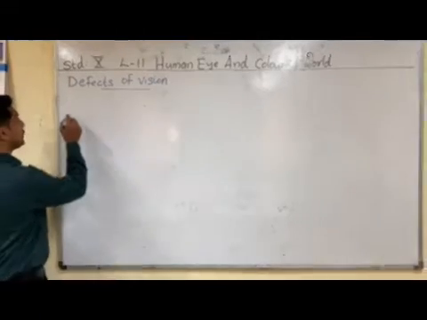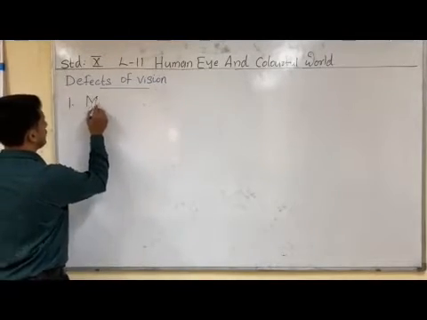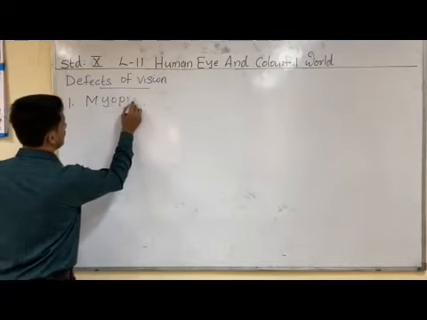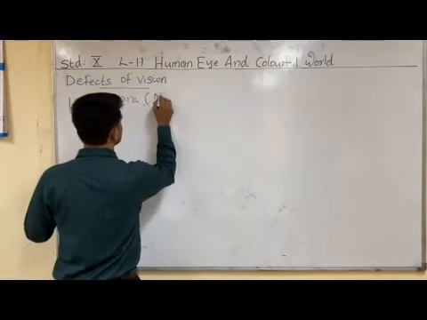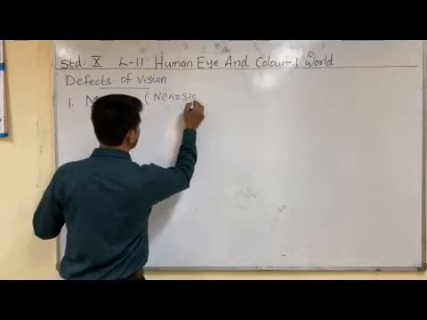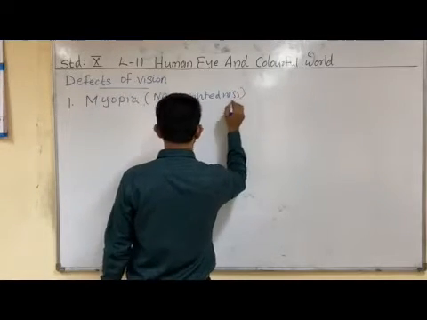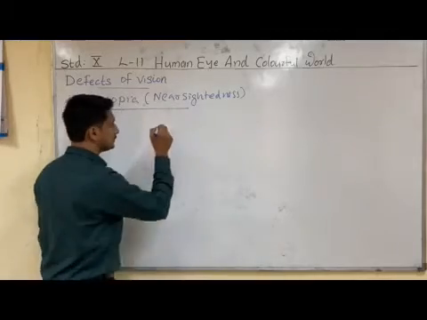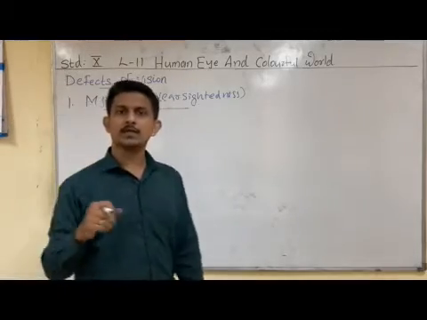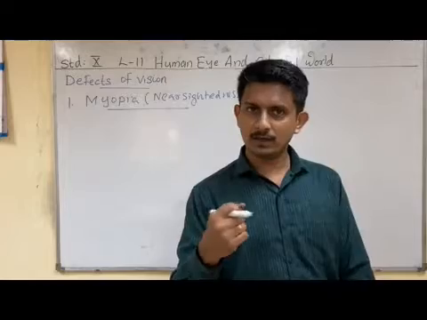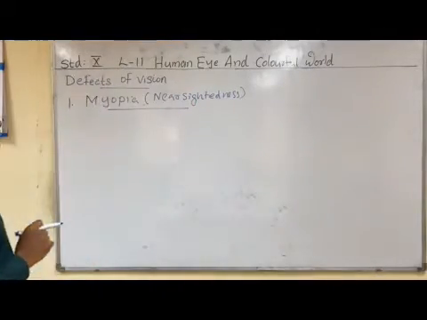First, we are going to discuss the case of myopia, or nearsightedness. This is the first type of defect of vision, myopia or nearsightedness.